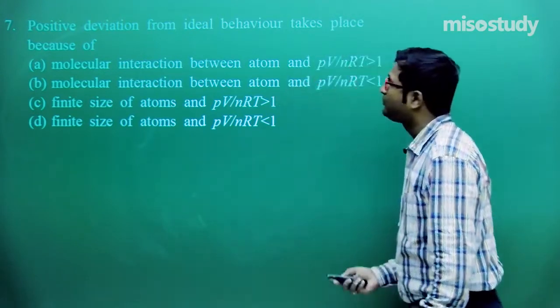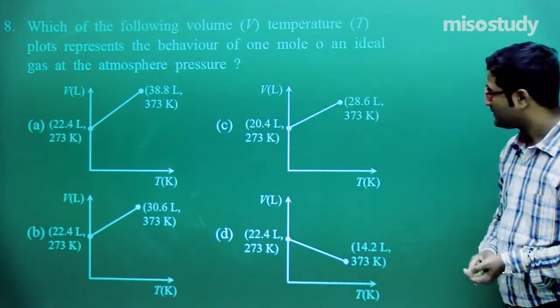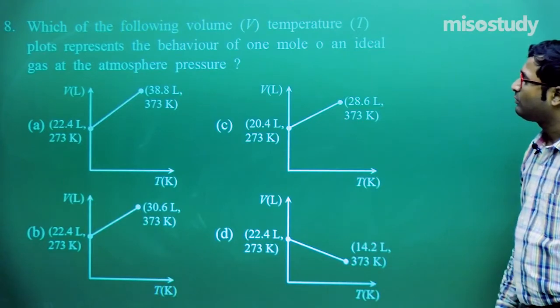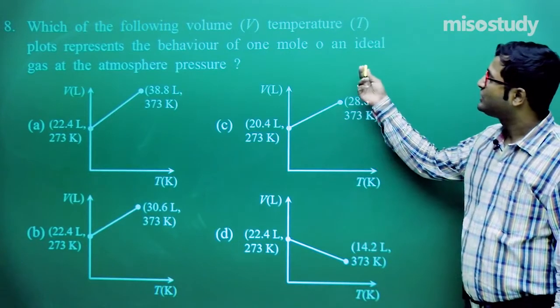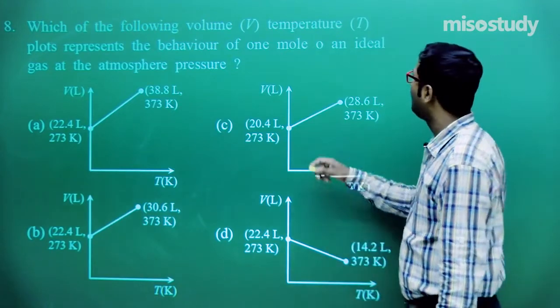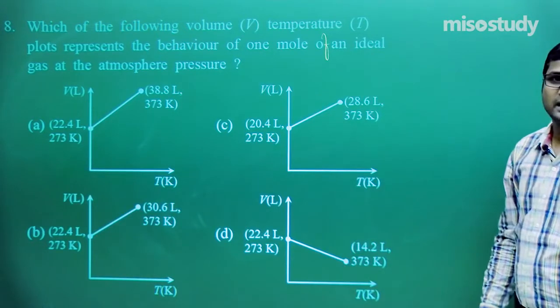Now let's move to question number 8. This is a graphical question. Read the question carefully. Which of the following volume temperature plots represents the behavior of 1 mole of an ideal gas at atmospheric pressure?